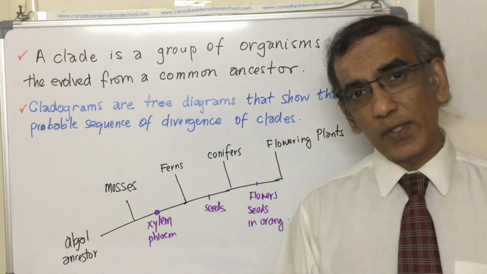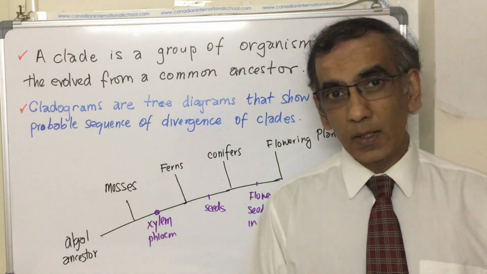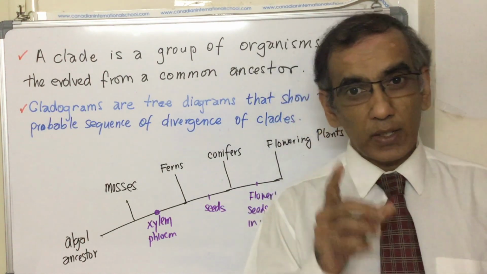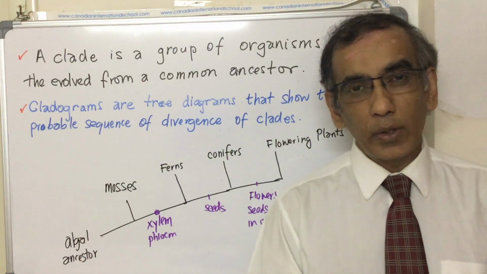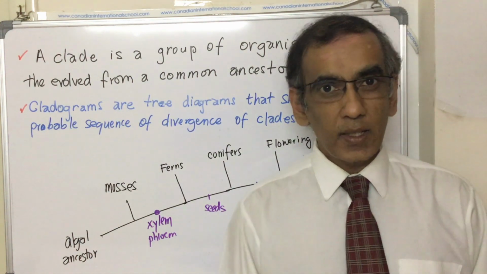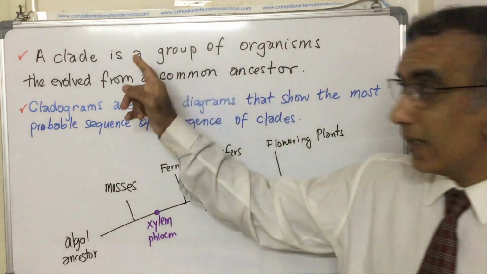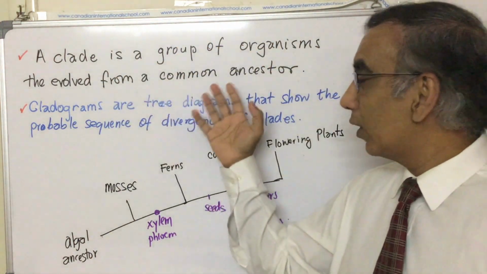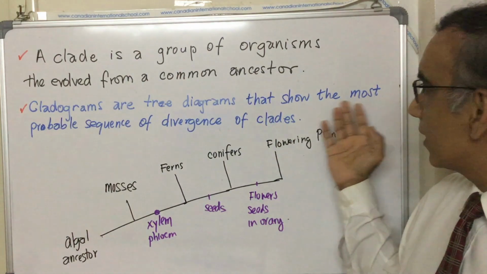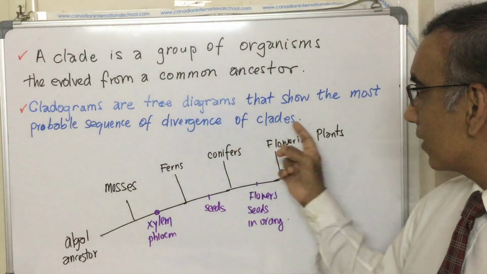So this is why in section 5.4 we are going to look at the science of cladistics, but we're also going to connect it to another part of the IB Biology Guide, which is section 3.1, and I'm going to point out the details of all of that for the next couple of lessons. But for today, I want to go into section 5.4 of the guide and to point out that a clade is a group of organisms that have evolved from a common ancestor. And cladograms are tree-like diagrams that show the most probable sequence of divergence of clades.